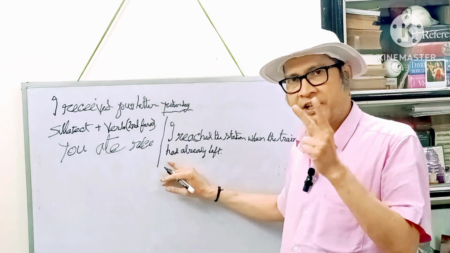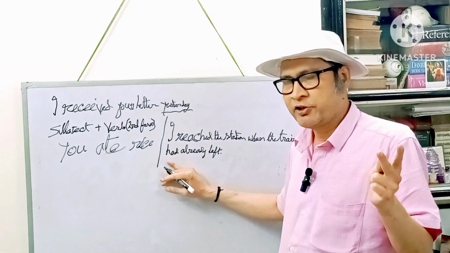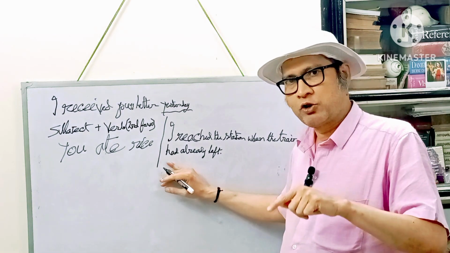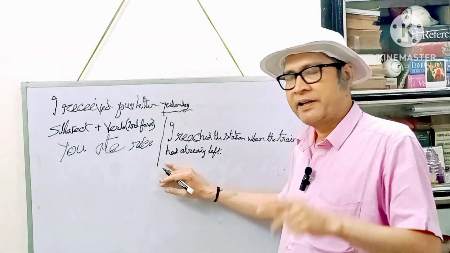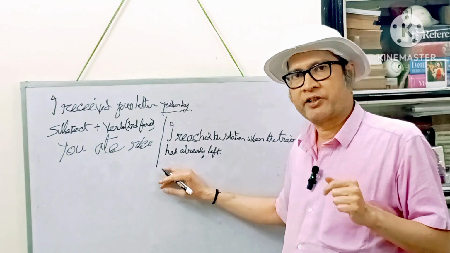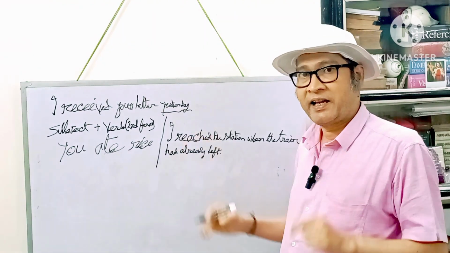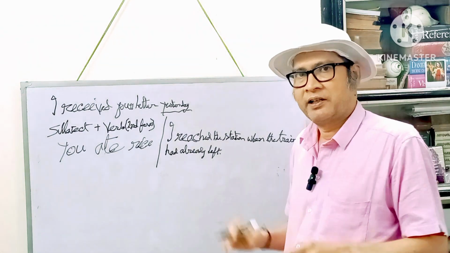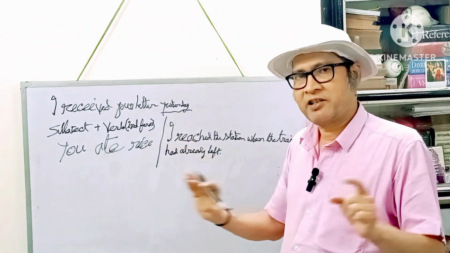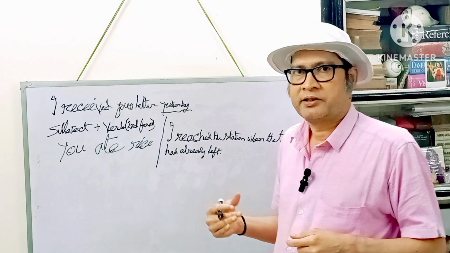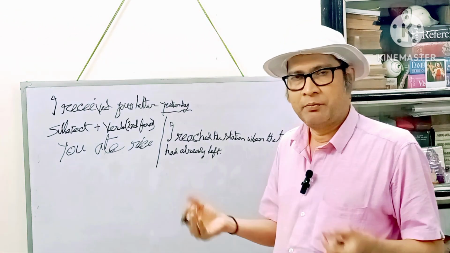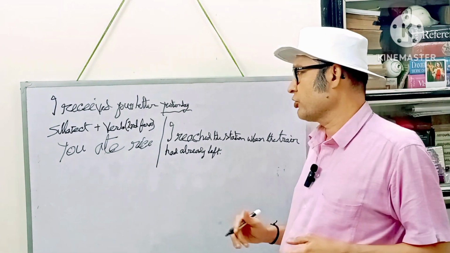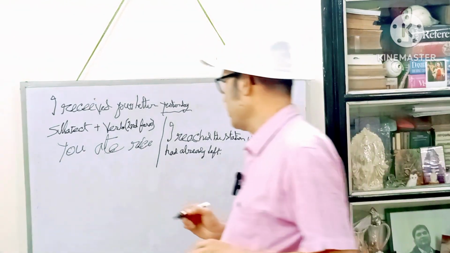Past perfect tense. So had is used with the incident that took place before the other. If two incidents are there, one took place in the past and the second one also took place in the past, but categorically it is mentioned in the sentence, or the sense is that one incident had taken place before the other, not simultaneously. If simultaneous, then both the sentences or both the clauses will be in the simple past tense. Now let us construct another sentence using had.